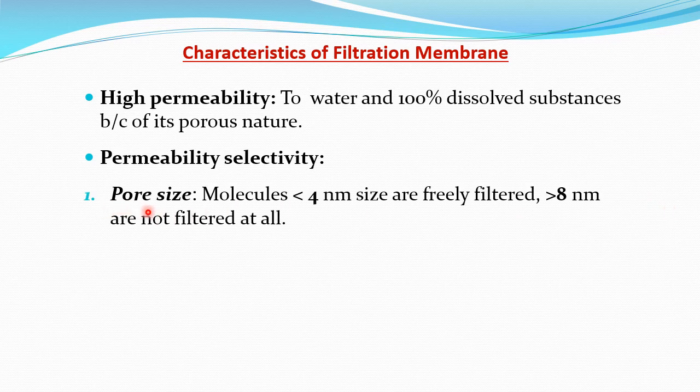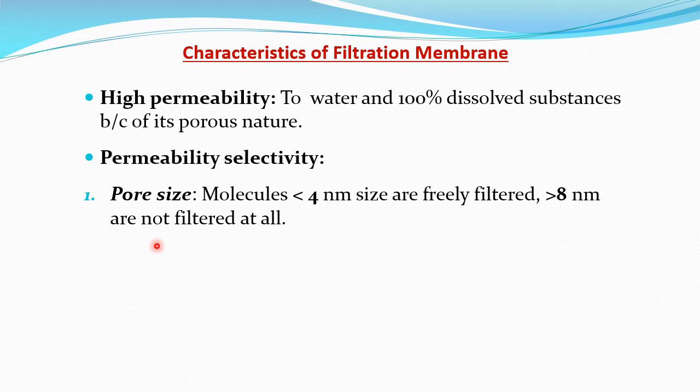Of which one important characteristic is the pore size. Molecules with size less than 4 nanometer are freely filtered through this glomerular membrane, but molecules with size more than 8 nanometer are not filtered at all. As I have told, the endothelial cell has a pore size of 52 nanometer.